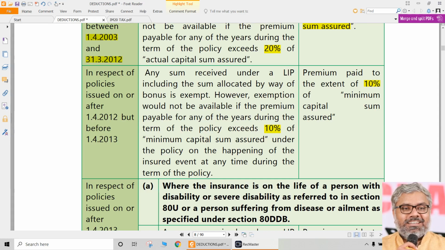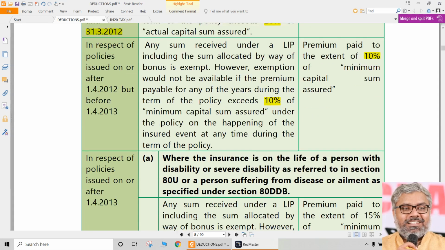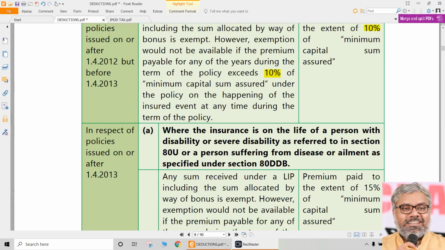I think this is a very rare case, particularly if an MCQ is asked exactly for a policy issued between 1/4/2012 and 1/4/2013, then you can definitely apply this 10%. But this 10% is not going to be changed for others. Others, there is no difference.